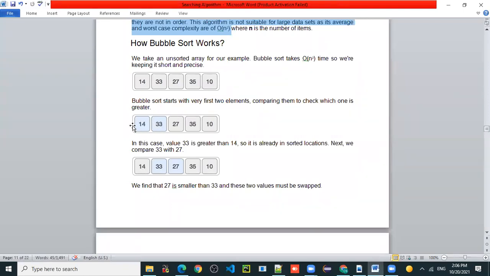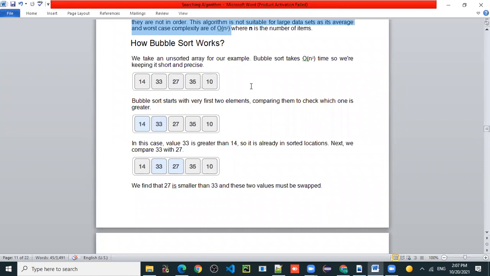What is our objective? We want to sort this list in increasing order. So on which side do we expect the greater element, left or right?